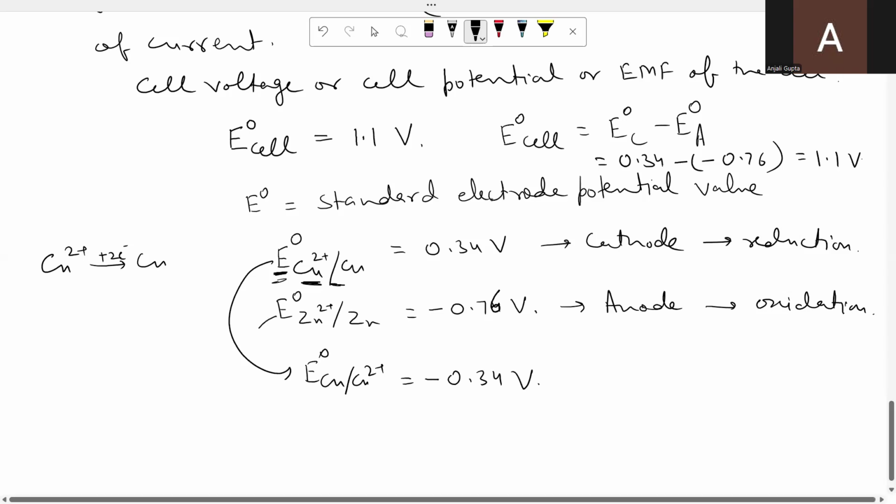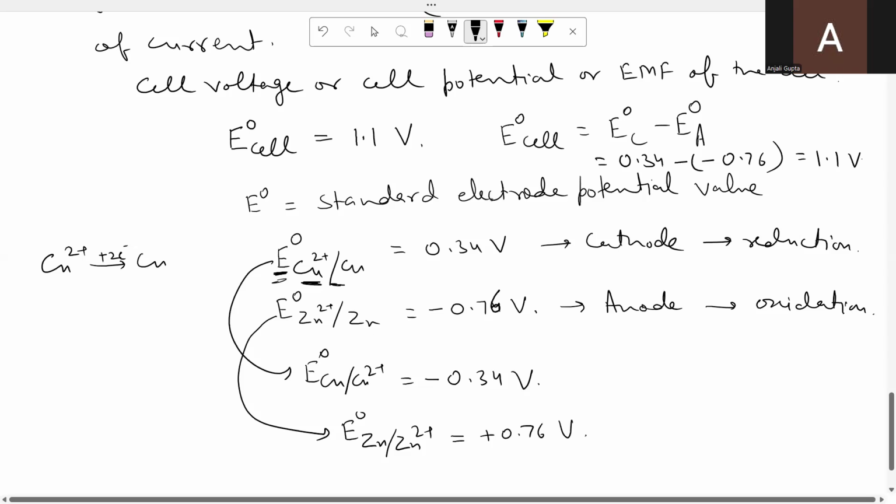Similarly, I have been asked the standard oxidation value of the zinc electrode. So I will just change it to zinc slash zinc ion, because zinc is converted into zinc ion with the loss of electrons, and that is known as oxidation. So I will just change the sign. Whether you write the plus sign or not, it is one and the same thing: 0.76.